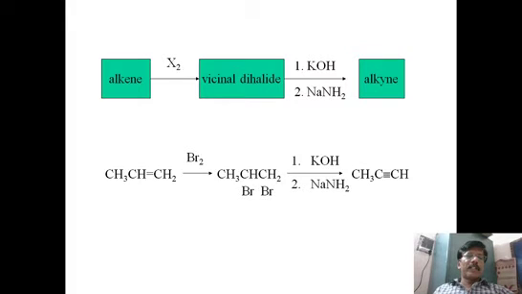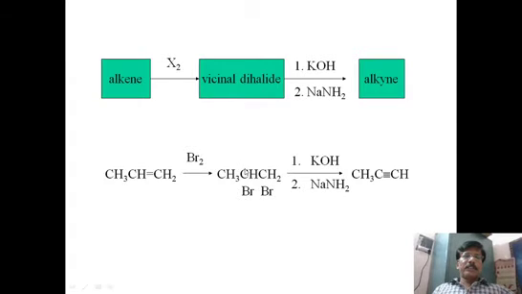First you have to convert the alkene. For example, propene is there. On the left side we are taking propene. So we have to convert propene into a vicinal dihalide first. For that purpose we have to add bromine. So addition of bromine is taking place, an addition reaction. Then it gives 1,2-dibromopropane.